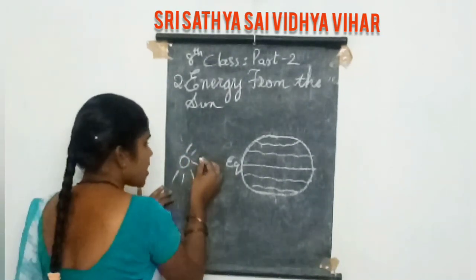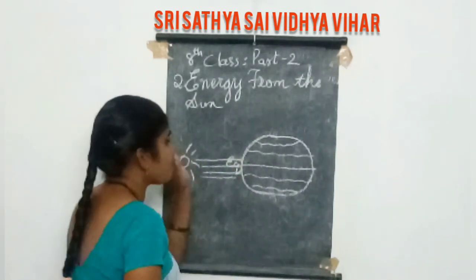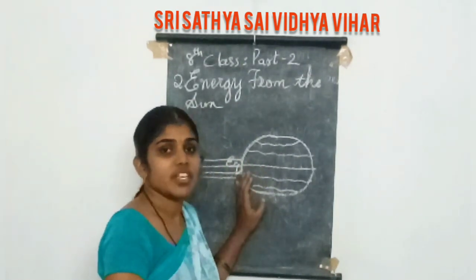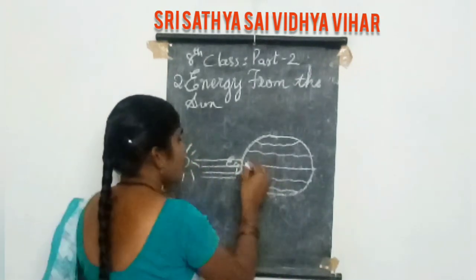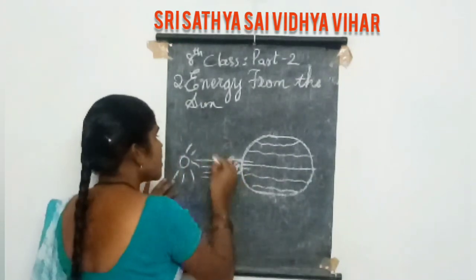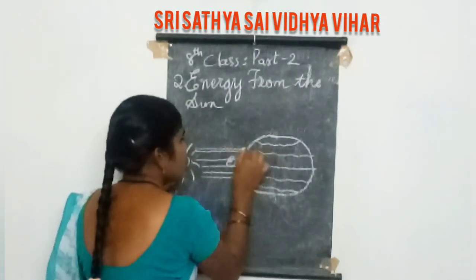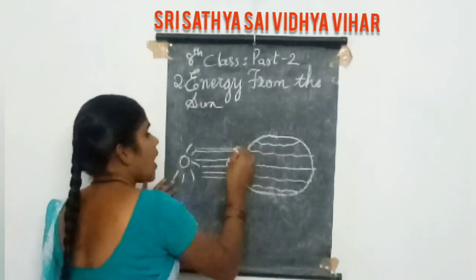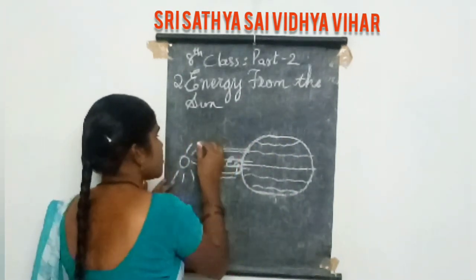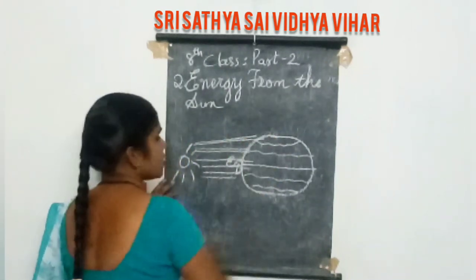When the sun rays fall on the earth, the first place they fall is the equator. After that, the sun rays have to travel more to touch the Tropic of Cancer, and more again to touch the Arctic Circle.